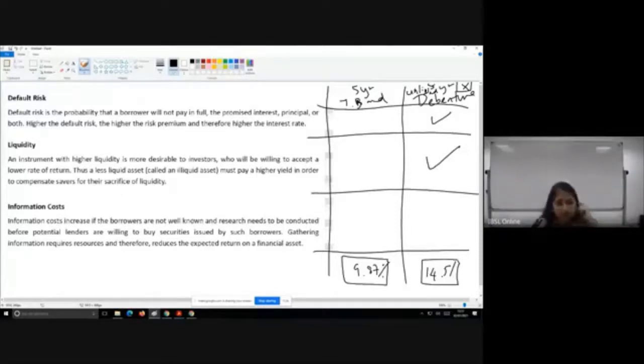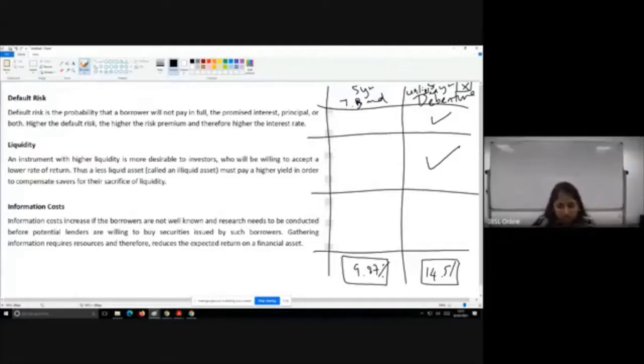And information cost. If you think about a treasury bond issued by the government, there is security in it. You don't need to have additional research on this. But here some company called X has issued this debenture.